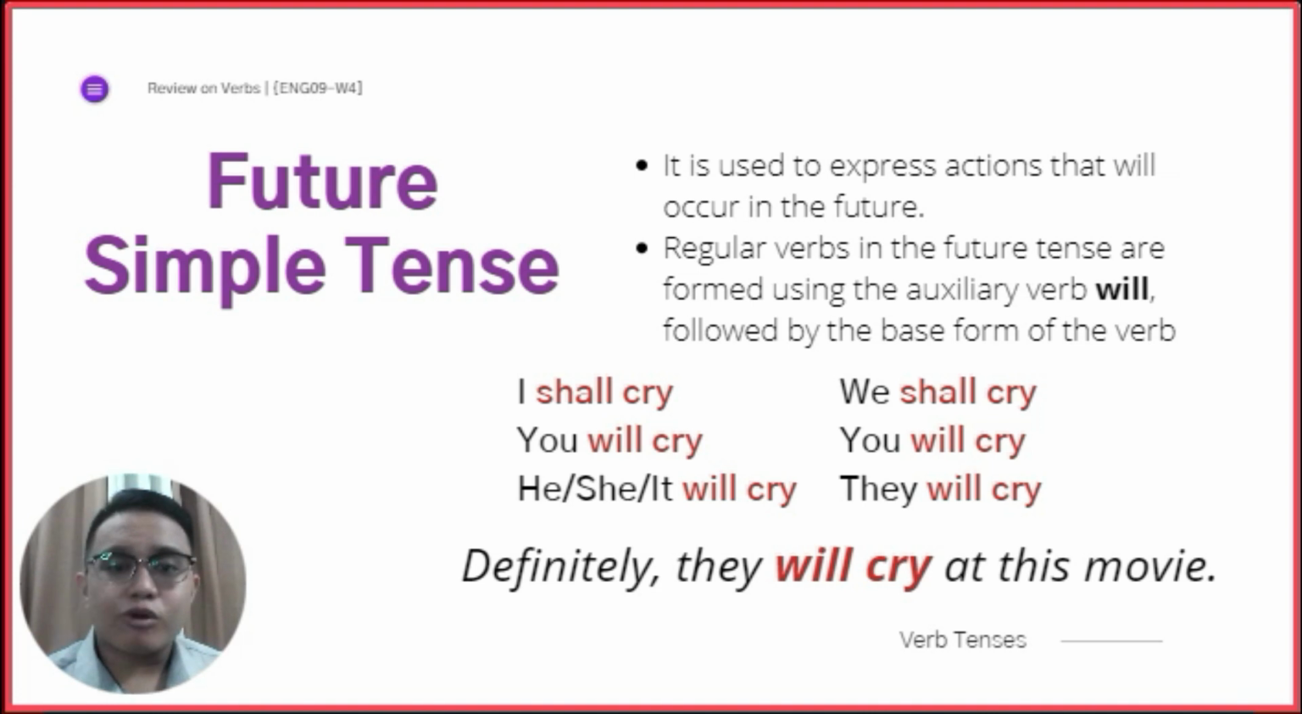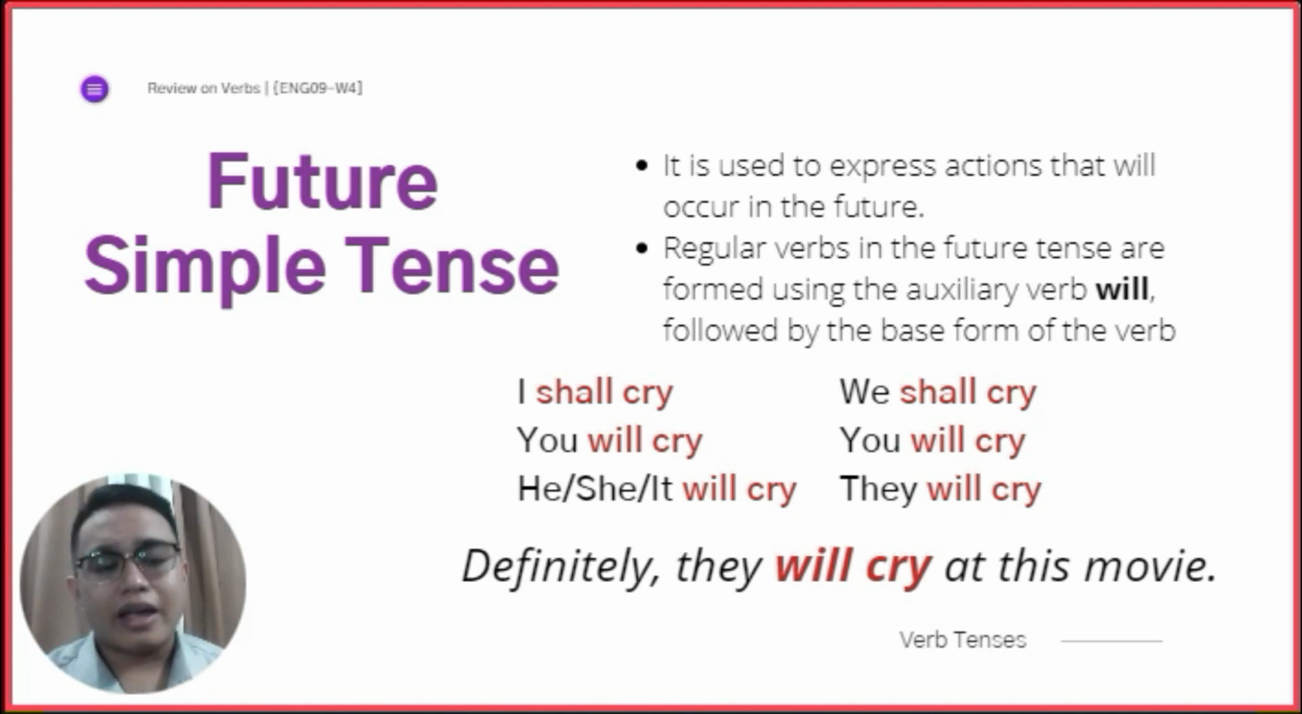Butangan nato og will, except for the first person I, and optional ra siya nga mag-shall kung mag-we ta. Okay, so bara nang I shall. Ang I shall kinahanglan gyud ang shall. But sa we shall, pwede ra pug we will. Okay? Optional ra ang shall. And then you will cry, he or she or it will cry, they will cry. So definitely they will cry at this movie. So imo pa ipakita nila ang movie, and definitely they will cry.